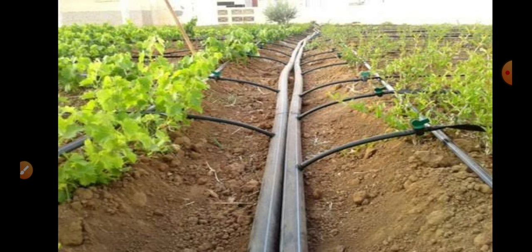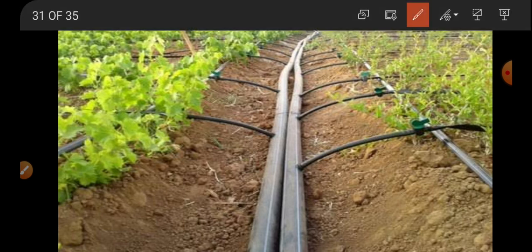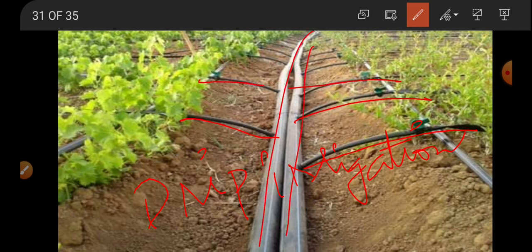Another advancement in agriculture led to another method, the drip irrigation method. In this method, water is allowed to fall drop by drop through pipeline structures. The entire field is supplied with pipeline structures like this, and water is supplied drop by drop near the roots of the plants.